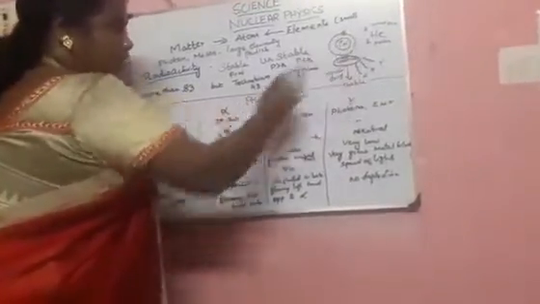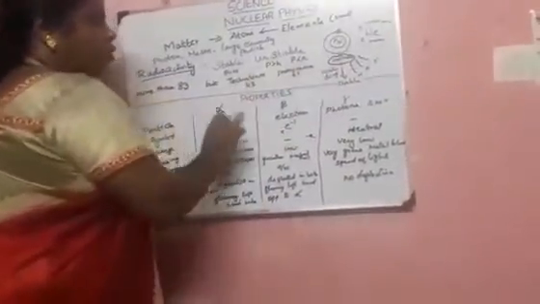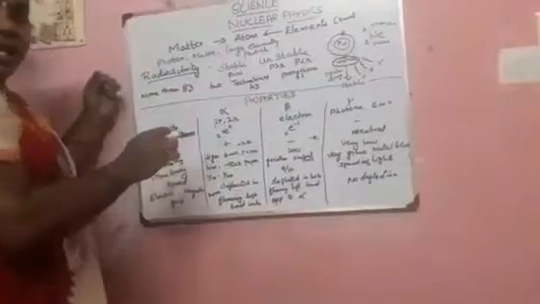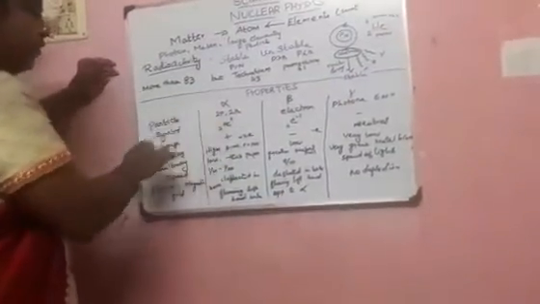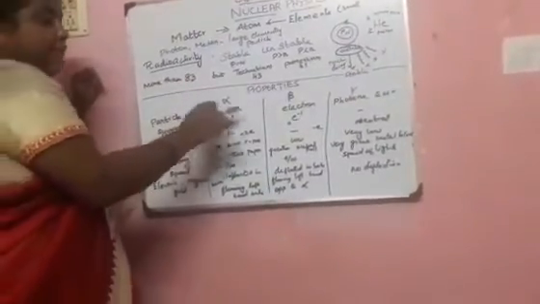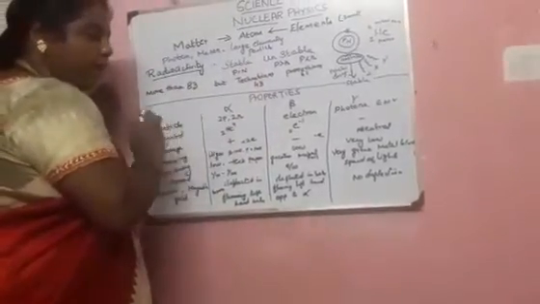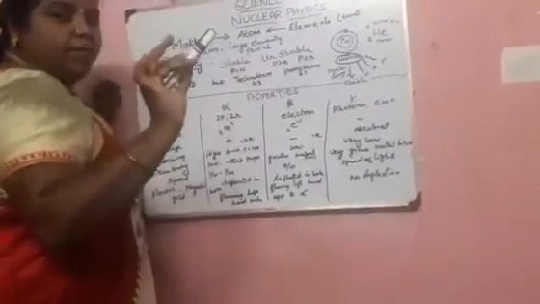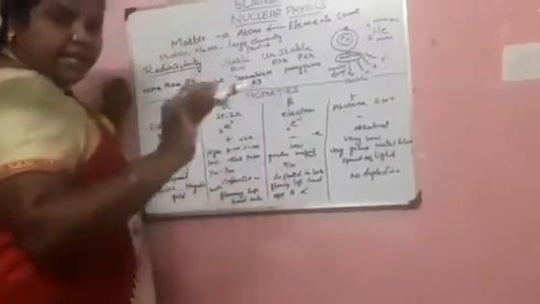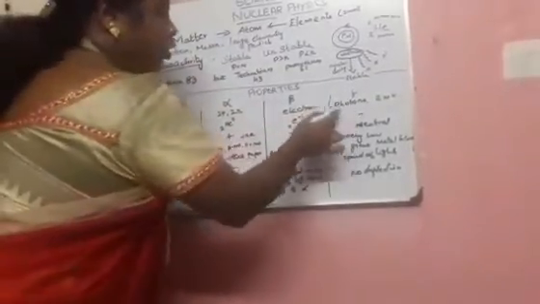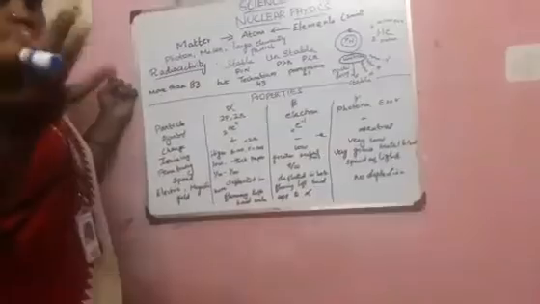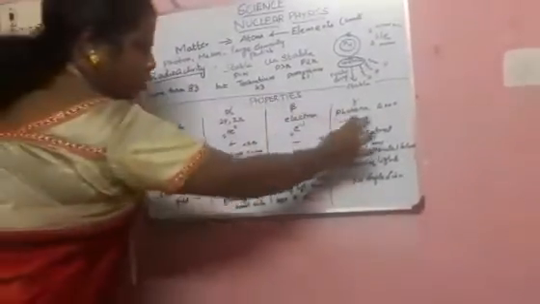So 2 atomic number, protons will be there, and 2 plus 2 is 4. So automatically it should be helium. The symbol for alpha rays is always helium. And next one, beta. I told you that beta has no proton and no neutron, only the electron will be there. The symbol of electron is e. And next one, photons. It doesn't have proton, neutron, or anything else, so it should be nil.